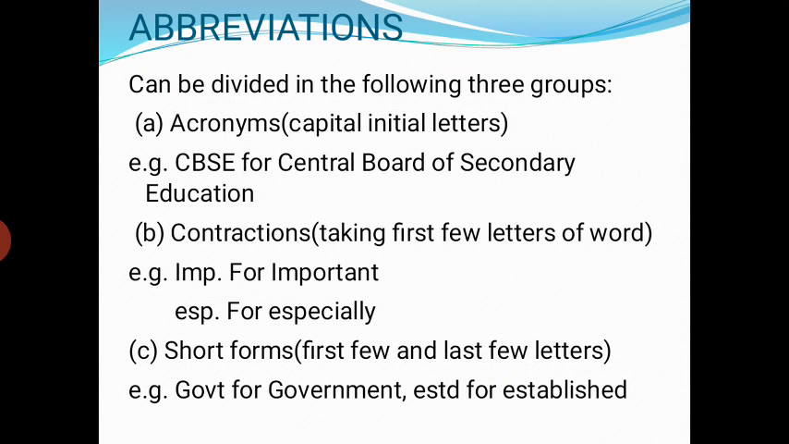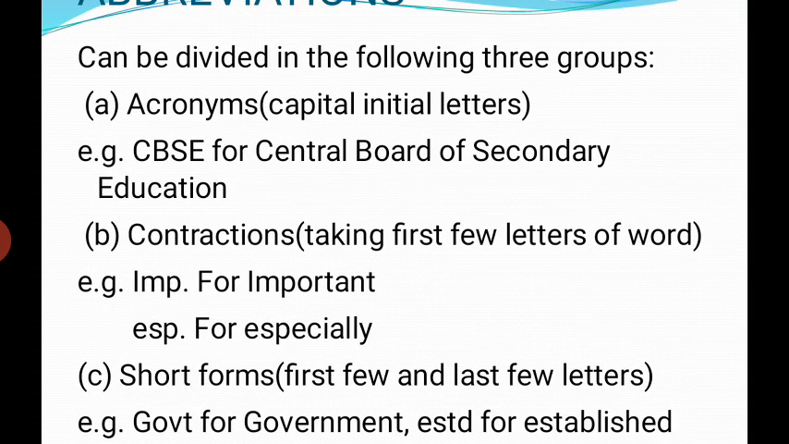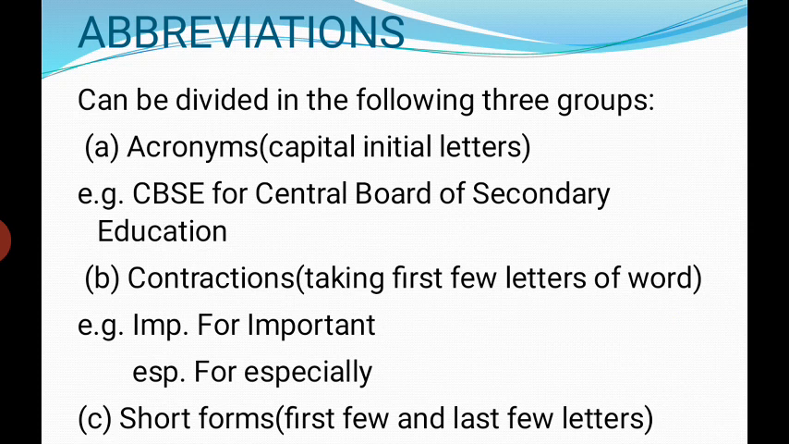After that, dear students, let's talk about abbreviations, how we can abbreviate the words. Abbreviations can be divided in the following three groups. First, acronyms, then contractions, and the third way is short forms. Let's talk about acronyms first. While making acronyms, we simply take the capital initial letters of the words. Just look at the example.